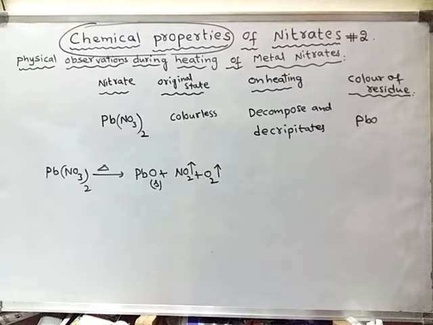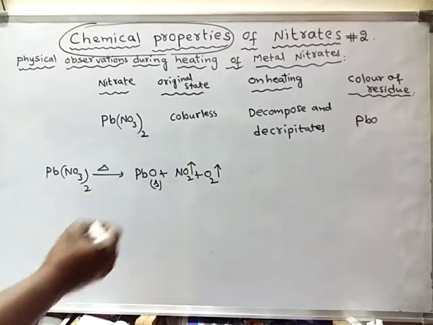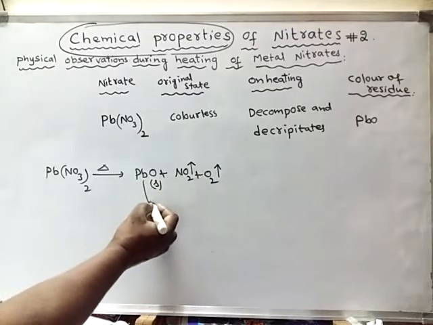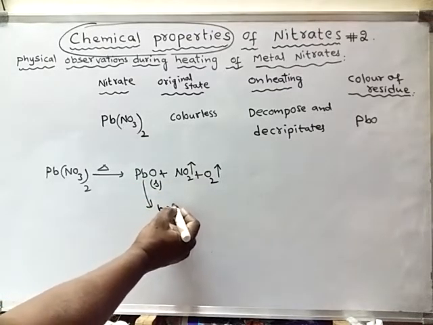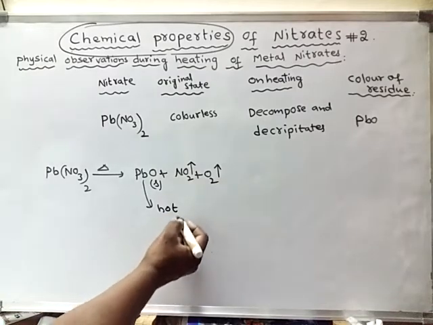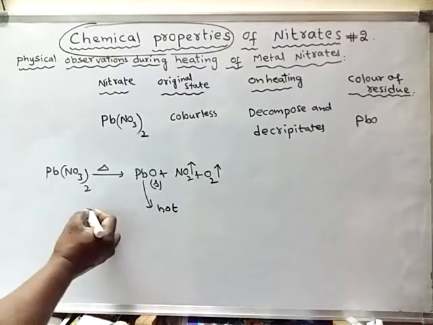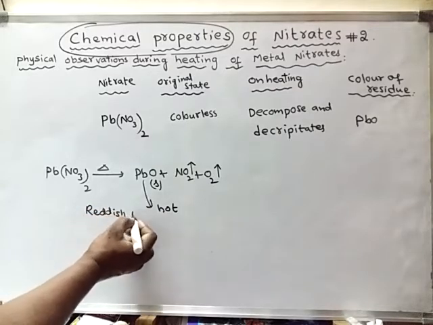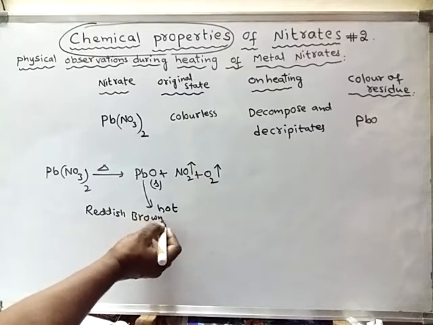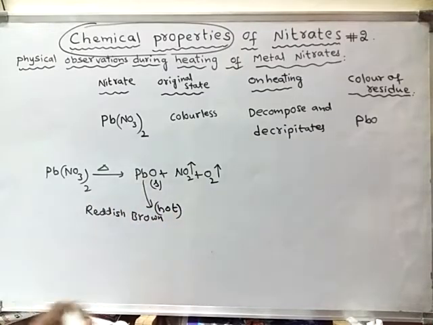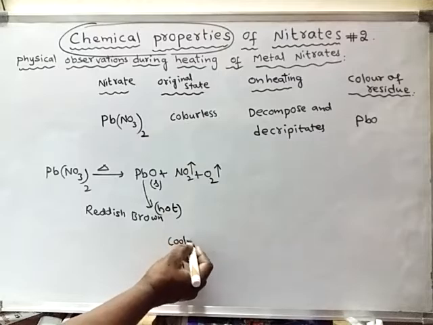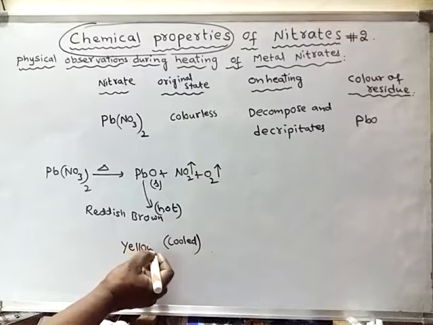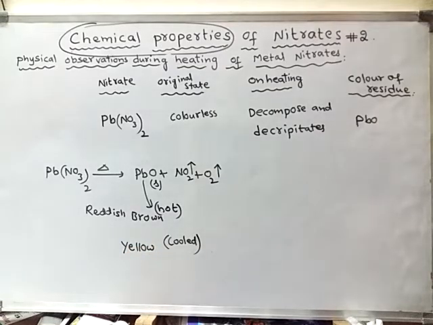Initially, when hot, the color of this lead monoxide is reddish brown. And when it is cooled, it will convert into yellow color.